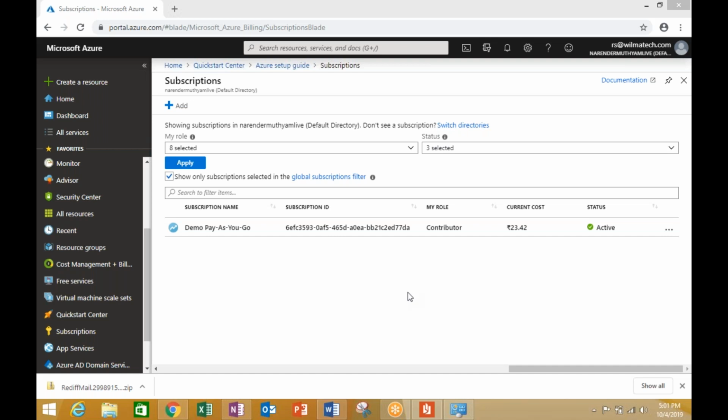I'm going to kickstart today's session with the agenda, which is related with some of the previous topics that we have taken. For example, we said, what are the different management tools available in order to manage our Azure resources.